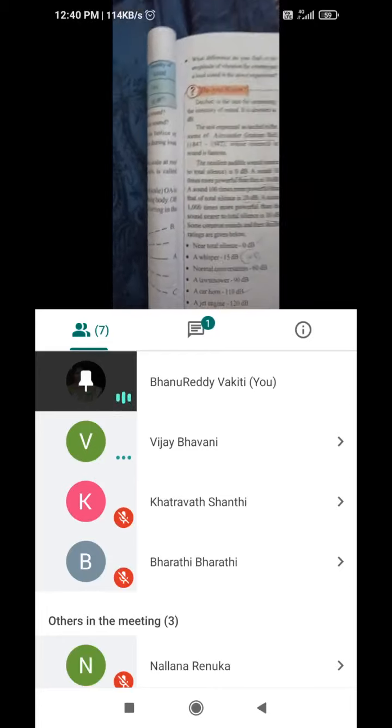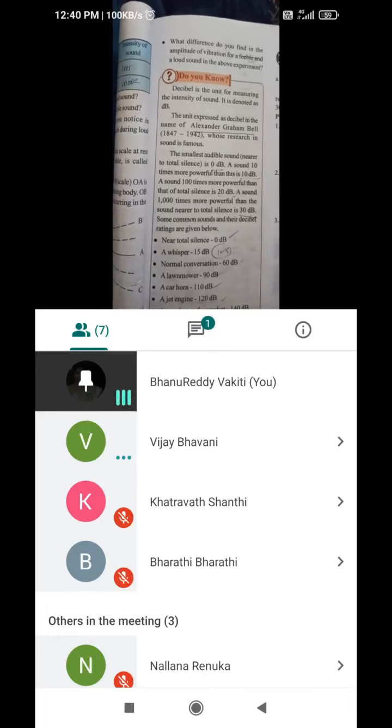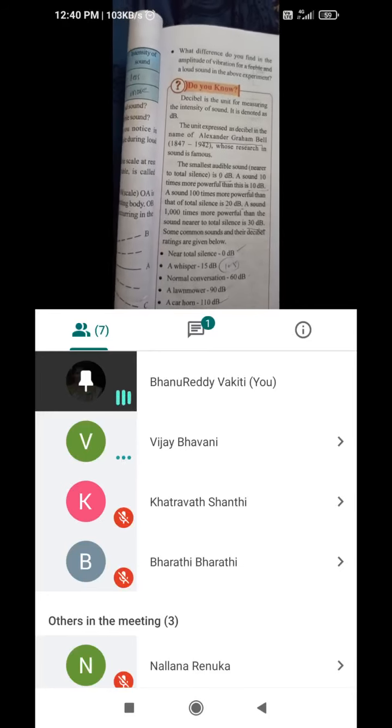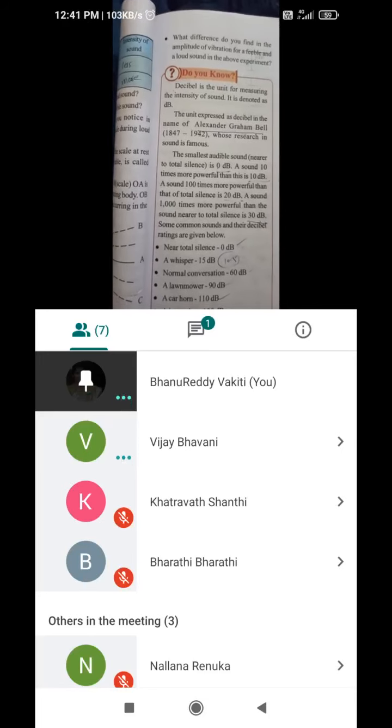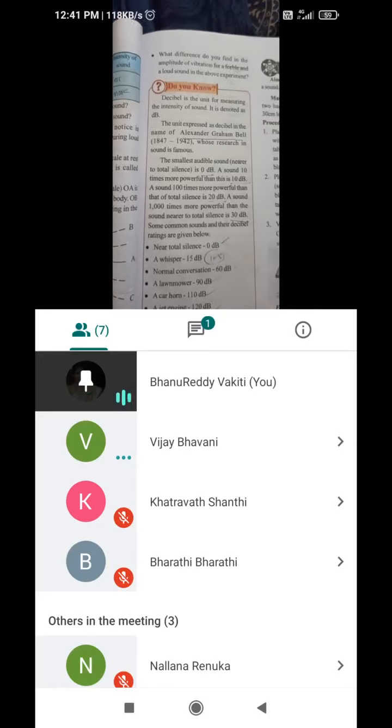Okay, decibel is the unit of measuring the intensity of sound. Intensity means power of the sound waves. Power of the sound waves. In watts we are calculating power. Sound wave ki enta power untundo ade intensity of sound avutundana. Yes.